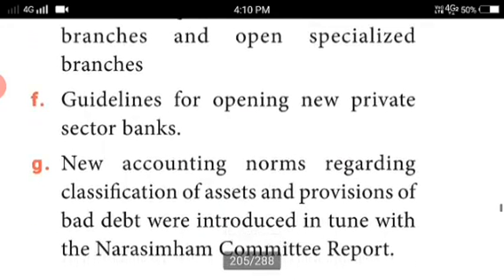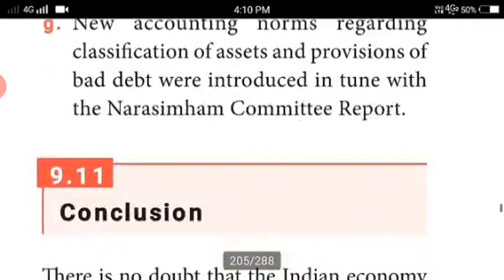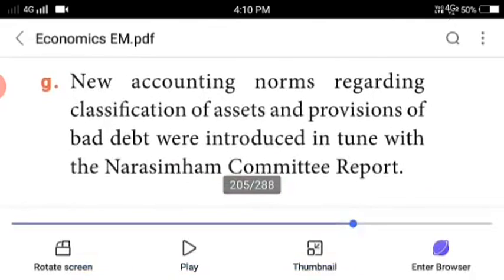Guidelines for opening new private sector banks. If they are opening new branches in any places, the guidelines were also given by the reforms committee. New accounting norms regarding classification of assets and provisions for bad debt were introduced in tune with the Narasimhan Committee report.